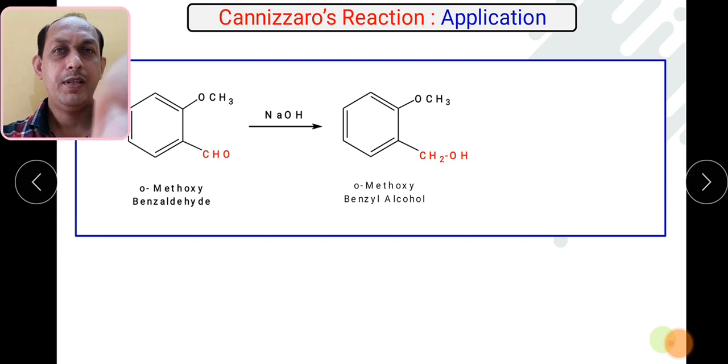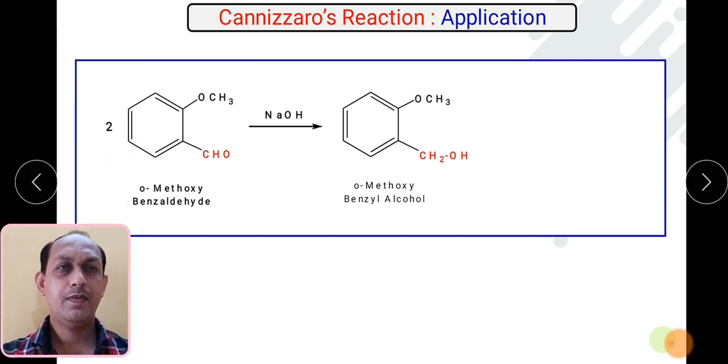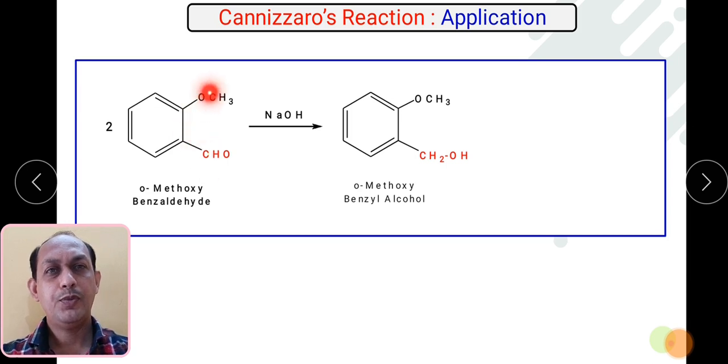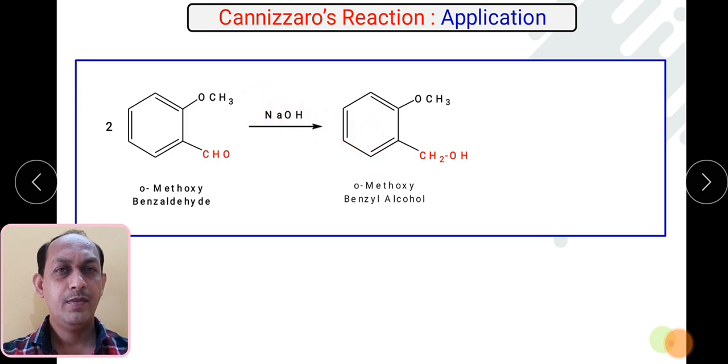Now we will see the application. What is the application of Cannizzaro reaction? Even if we take substituted aldehydes which do not contain alpha hydrogen atom, you can see this particular reaction. So what is this compound? What is the name?